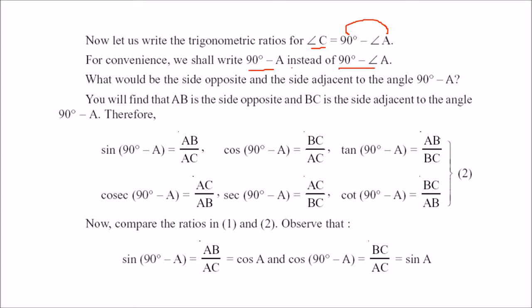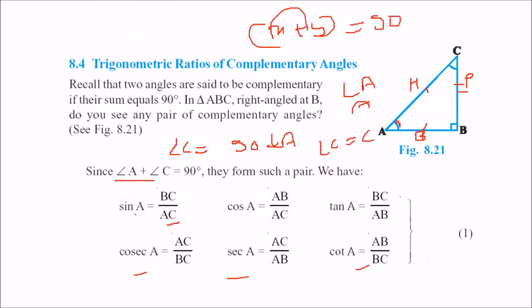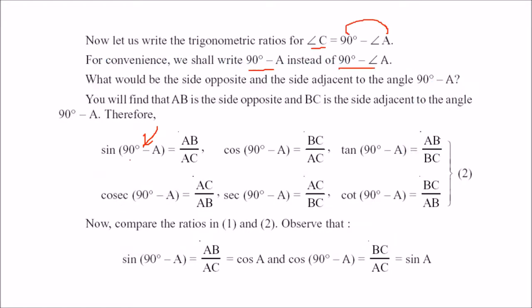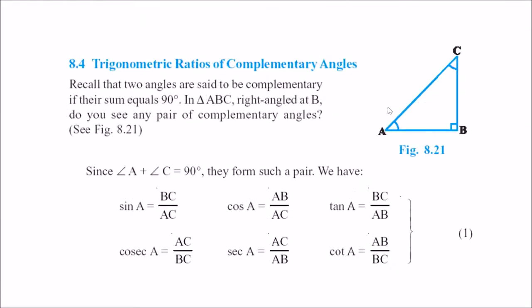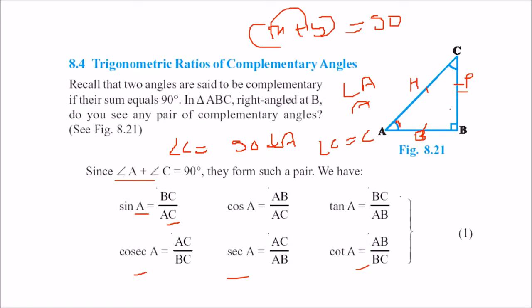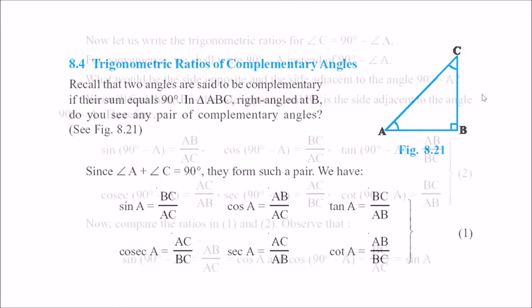See that in this case, we are now dealing with C, not with sine A, but with C. So sine C. In this C, we have written 90 minus A. What is sine C? This becomes AB by AC. Let me take this angle ABC.